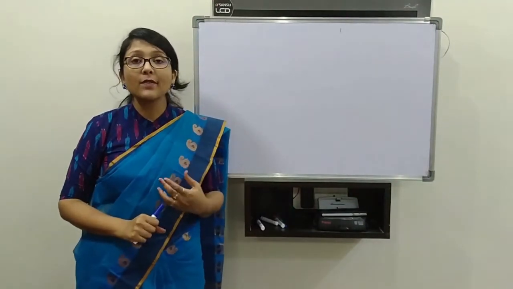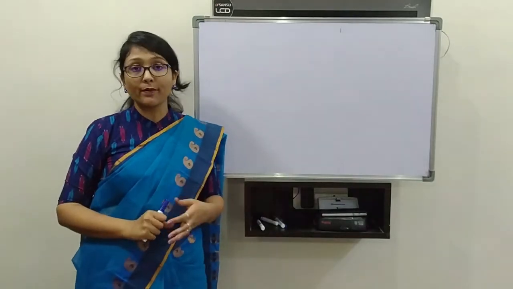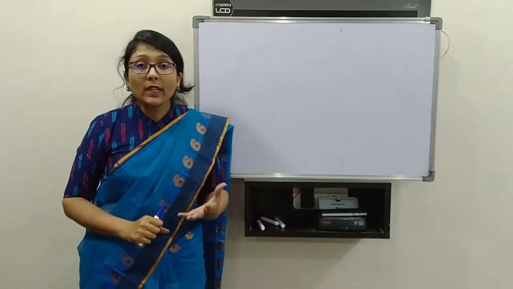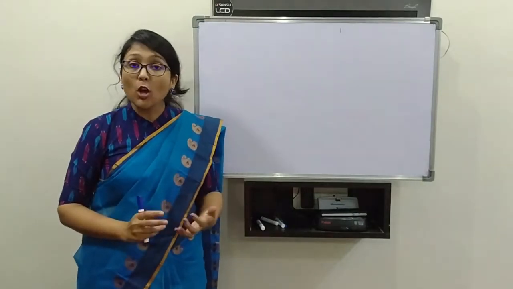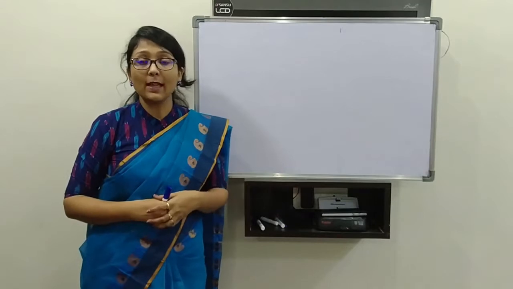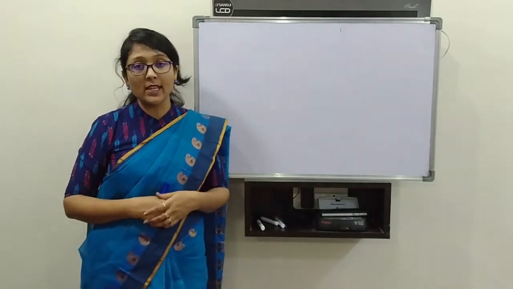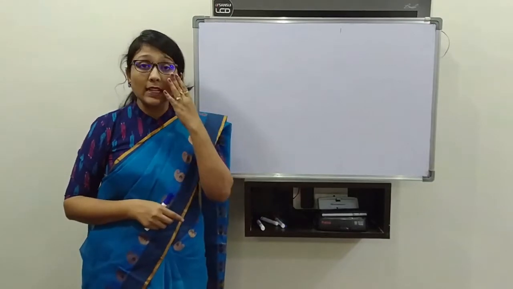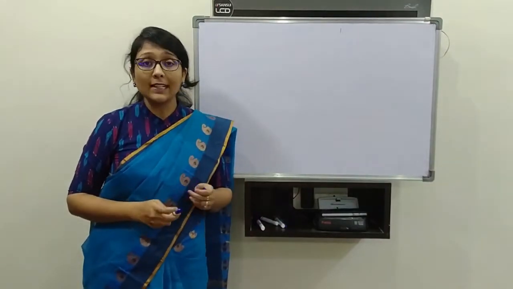Geometry which gives a definite shape to the body of an organism, and we can divide the organisms into two equal halves from any plane because they have a geometrical type of organization in their body. So today another important aspect of the organism we are going to study, that is germinal layers.